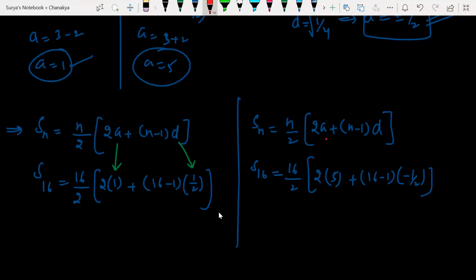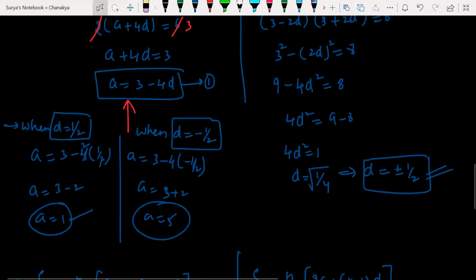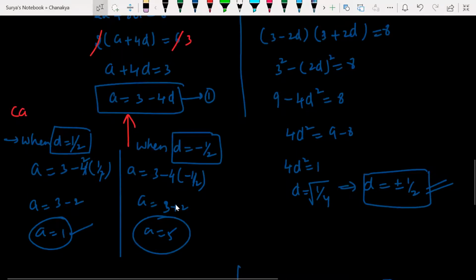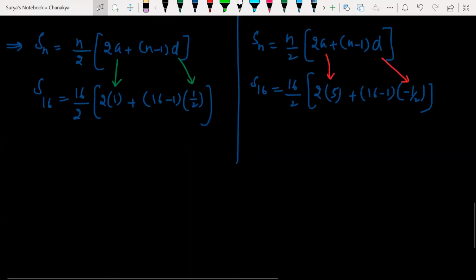I'm taking two cases. When A is equal to 5, D is equal to minus 1 by 2. When A is equal to 1, D is equal to 1 by 2. Let us say this is my case 1, and this one is case 2. Case 1 values and case 2 values I'm taking.